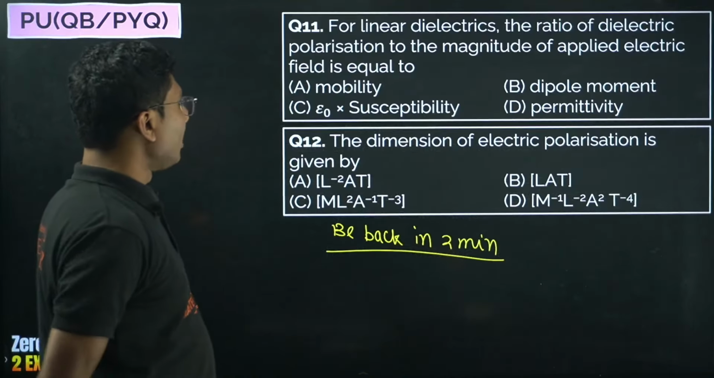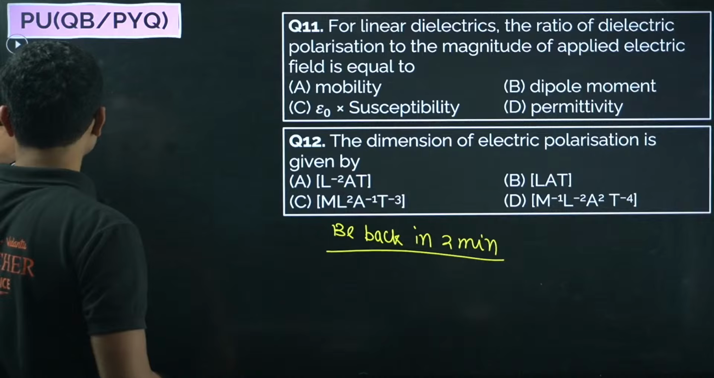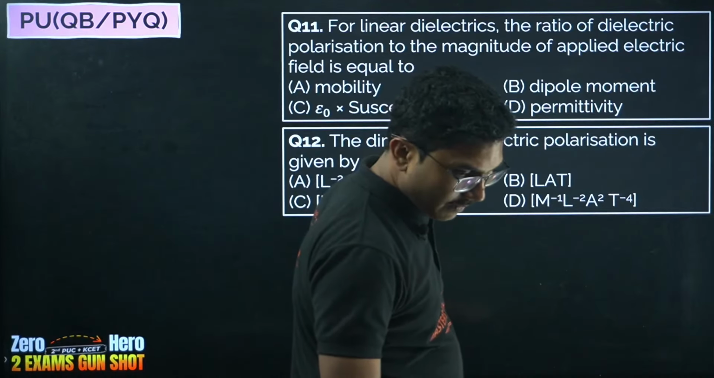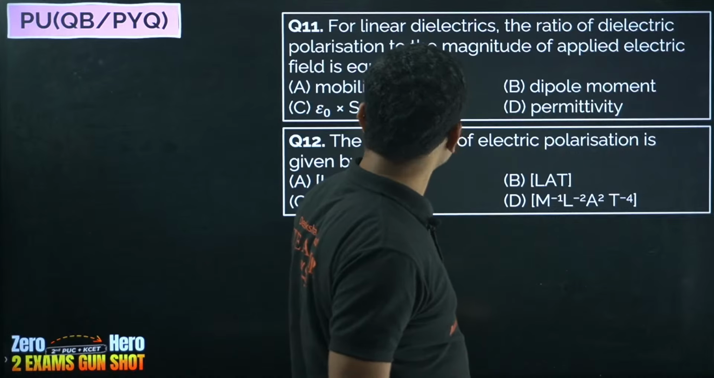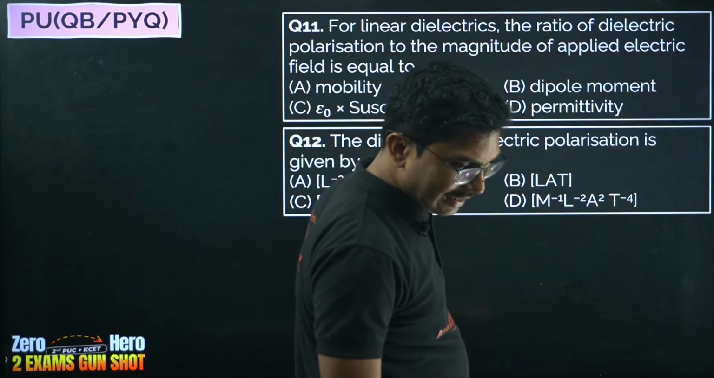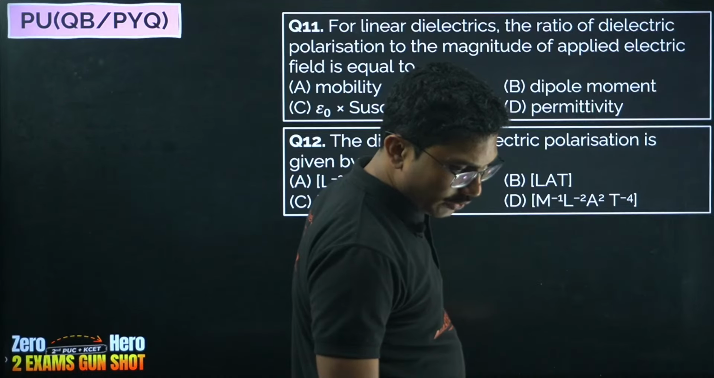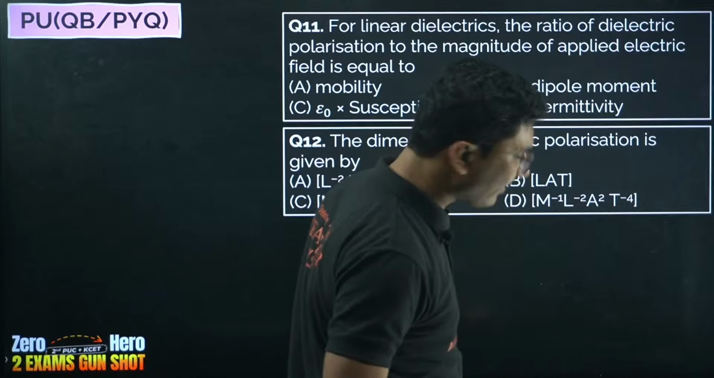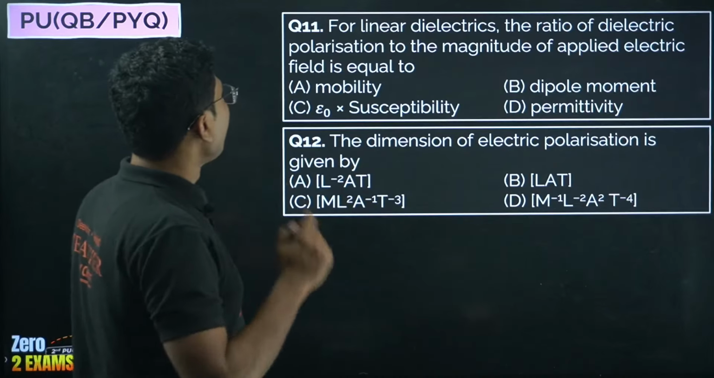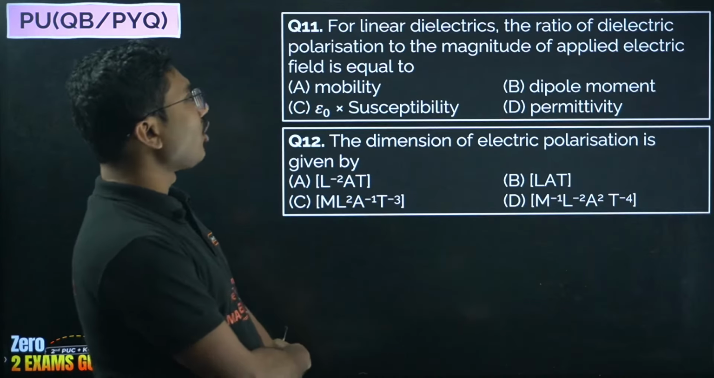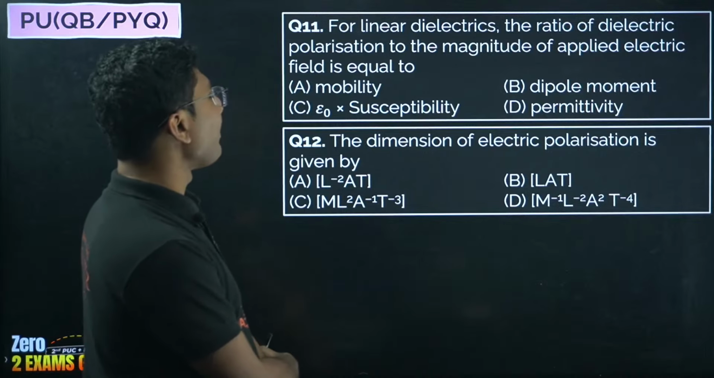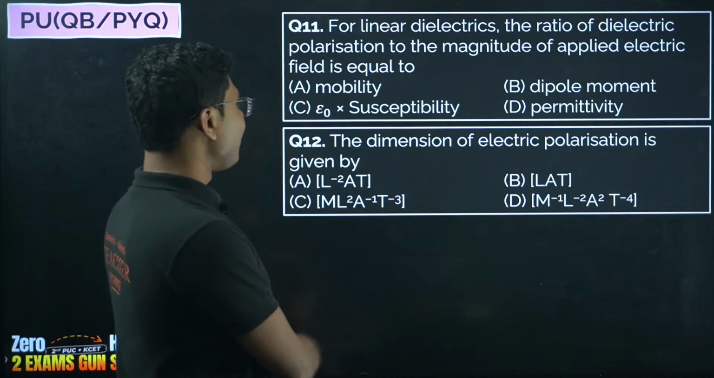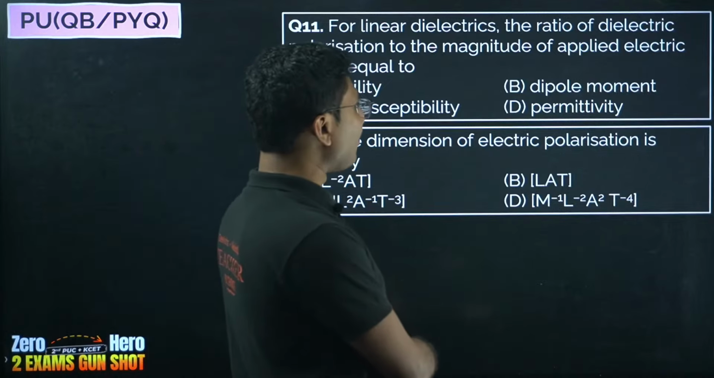Now, answer these two questions. I think most of you have answered. Let me check now. 11D and 12D, both of them you have answered, and Pradyum is saying 11C, 12A. Let's see. For linear dielectrics, the ratio of dielectric polarization to the magnitude of the applied electric field is equal to: mobility, epsilon naught into susceptibility, dipole moment, permittivity.